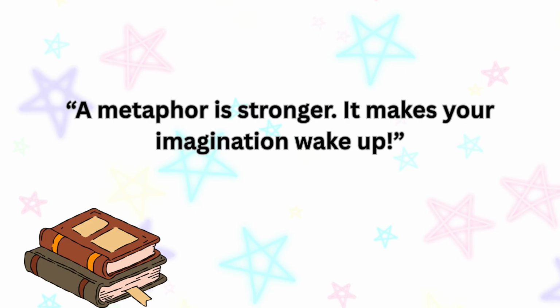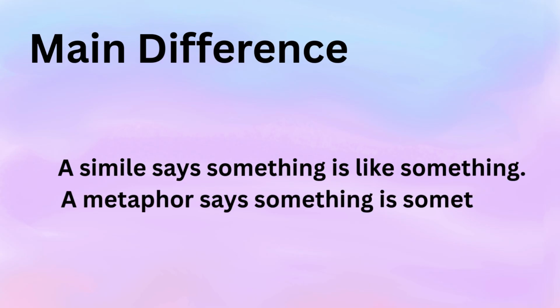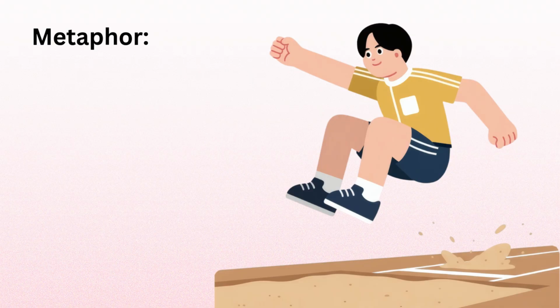So, what's the difference? A simile says something is like something. A metaphor says something is something. Simile: he jumps like a rabbit. Metaphor: he is a rabbit.